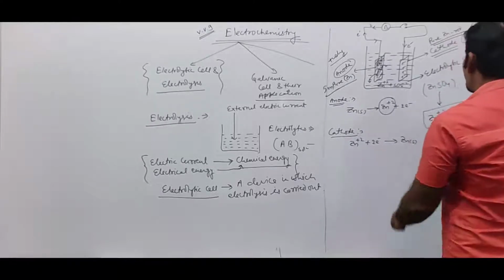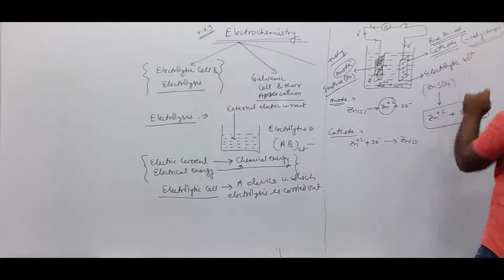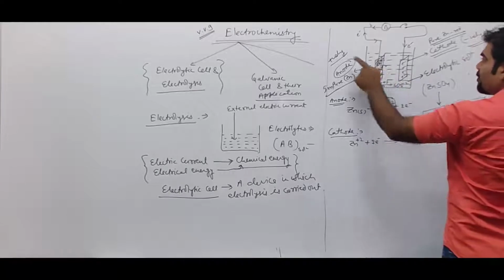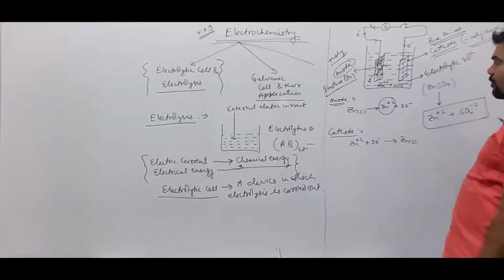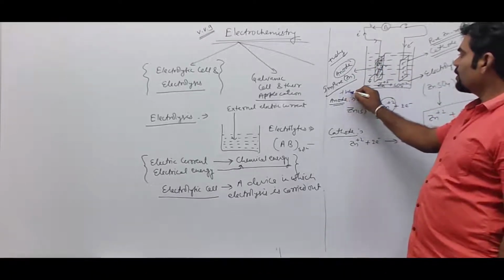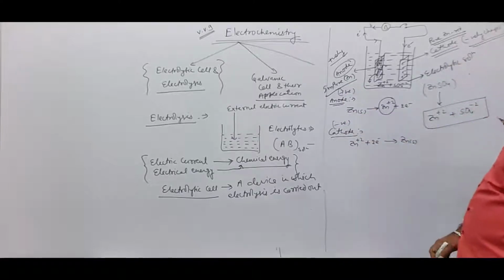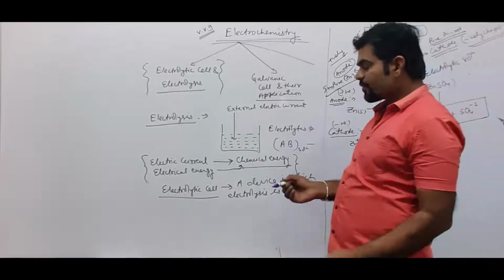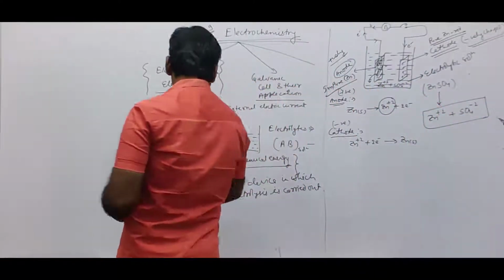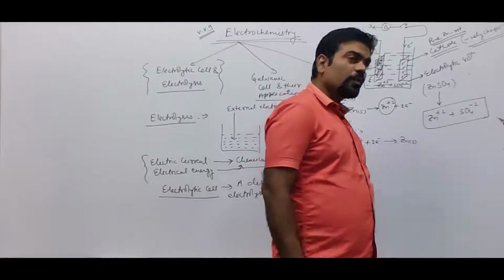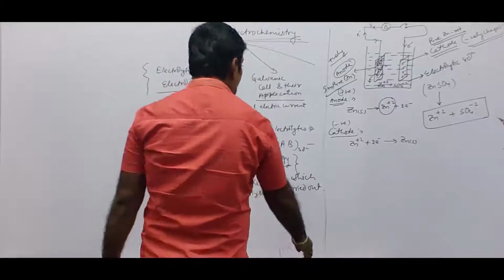Cathode is full of electrons having negative charge, anode is full of zinc ions having positive charge. So anode is the positive rod, cathode is the negative rod in this electrolytic cell. Okay. So when we do electrolysis, when we pass electric current to the solution, that particular solution is converted into Zn2+ and SO4 2- ions.